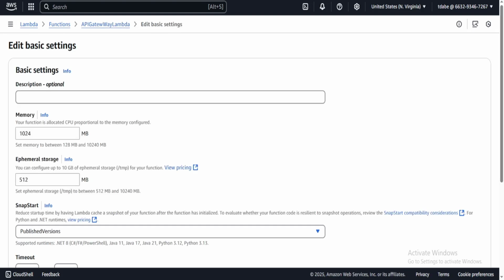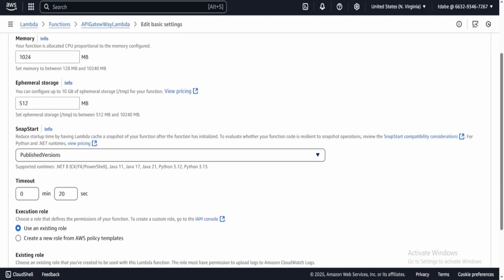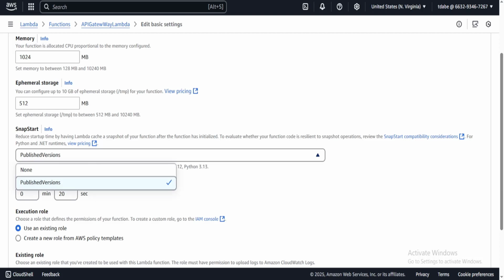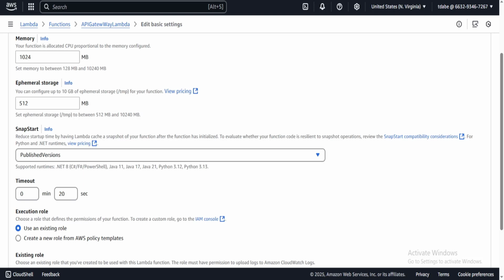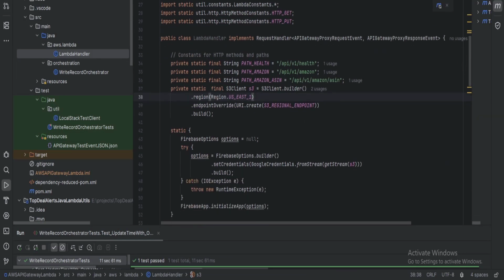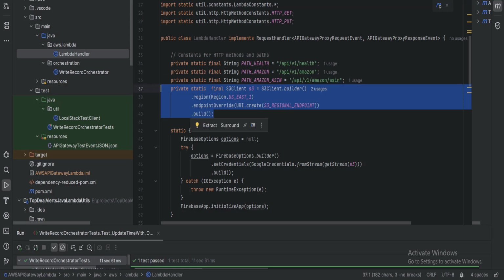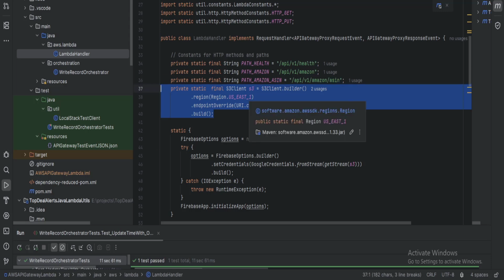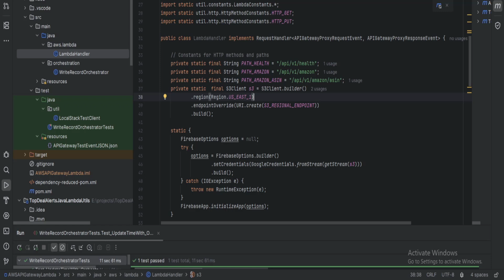Now, what SnapStart does, again, you have to use Java 11 minimum. It says reduce startup time by having Lambda cache a snapshot of your function after the function has initialized. To evaluate whether your function code is resilient to snapshot operations, review this information. Now, what SnapStart is going to do is save a lot of time when it comes to network connections. Believe it or not, just the network connections to S3 alone were taking about 5 seconds on cold start, absolute cold start.